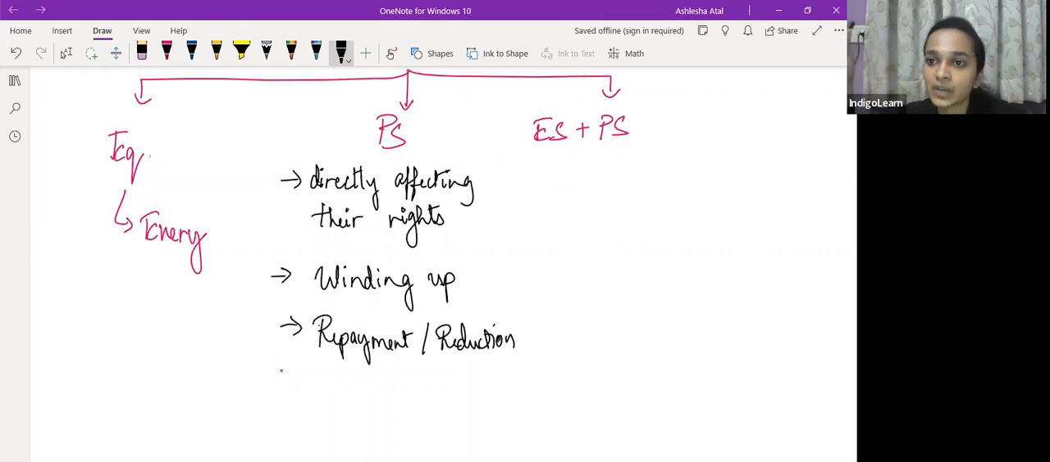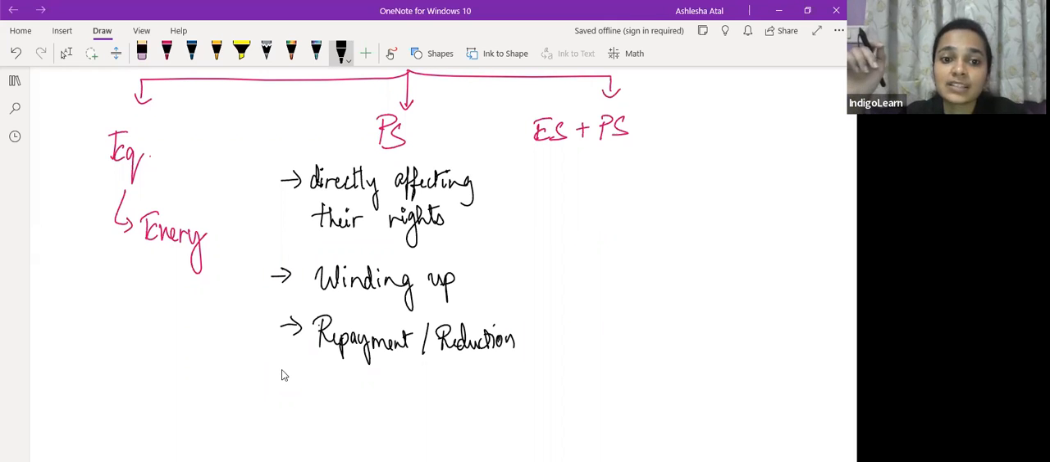So these are the three specific situations wherein the preference shareholders will have a voting right. The first one is where there is something which is directly affecting their rights, so they will get a right to vote. In the resolution for winding up, yes, they have a right to vote. If it is related to repayment or reduction in the preference share capital, then there the preference shareholders will get a right to vote.